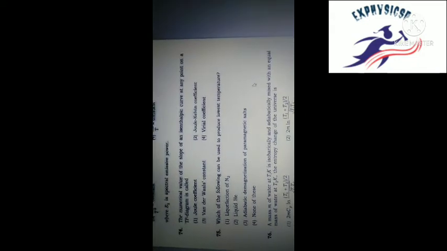73, which is the correct? It is Stefan law. Stefan law, you know, E by T to the power 4 is one constant. Is answer 1. Okay, 73, answer 1 is correct. Right answer 1. 74, numerical value of the slope of the isenthalpic curve at any point of TP diagram is called, we know, Joule Kelvin coefficient. Okay, mu equals del T by del P.